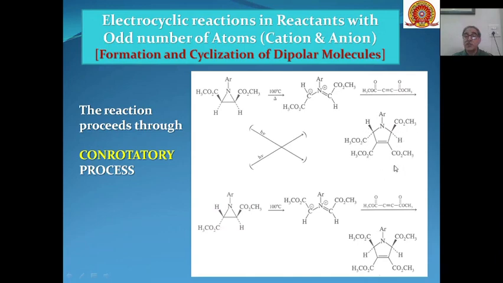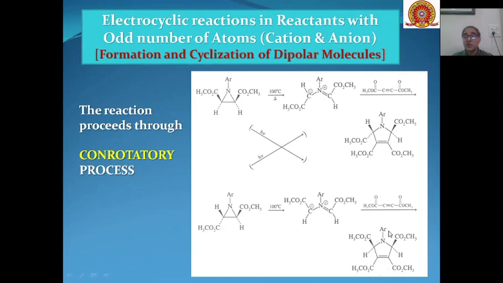Similarly, the other enantiomer of this aziridine under the same conditions can lead to the formation of this dipolar molecule, which on reaction with this molecule will lead to the formation of another 5-membered ring heterocyclic compound containing nitrogen.